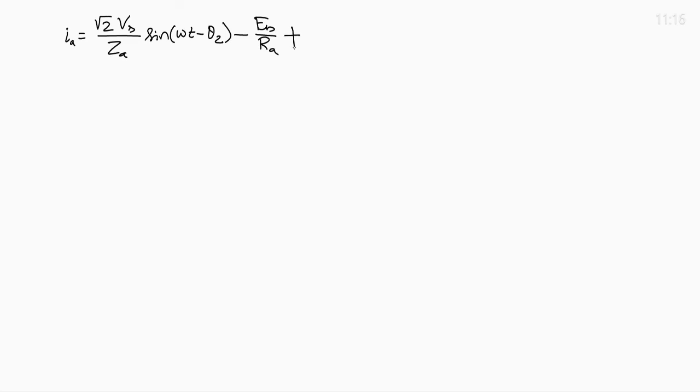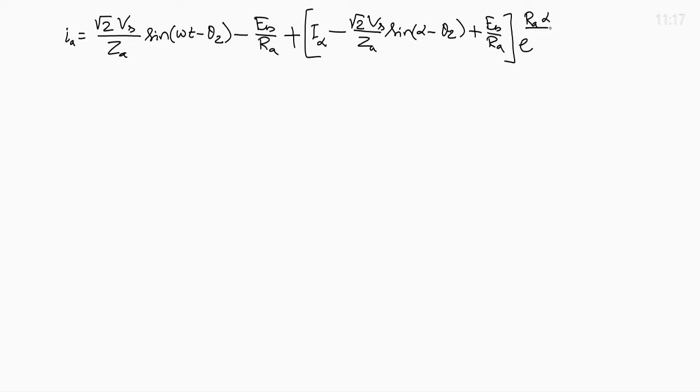Then the transient component is I_alpha minus root 2 V_s by Z_A sin of alpha minus theta_z plus E_b by R_A. This bracketed term is I_0, which we derived in the previous slide, into e to the power R_A alpha by omega L_A. This is I_0 into e to the power minus R_A t by omega L_A.